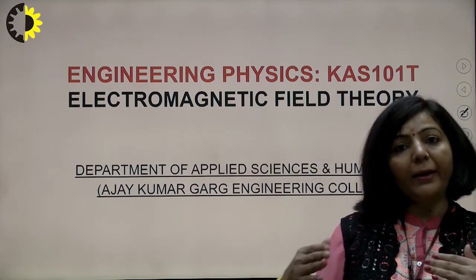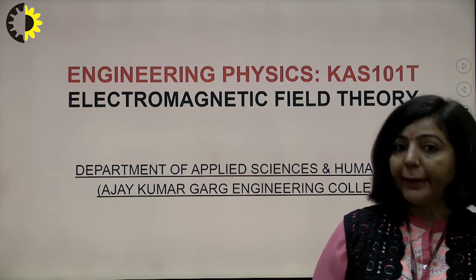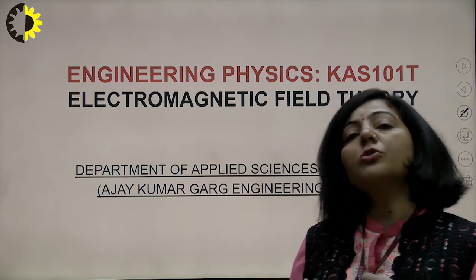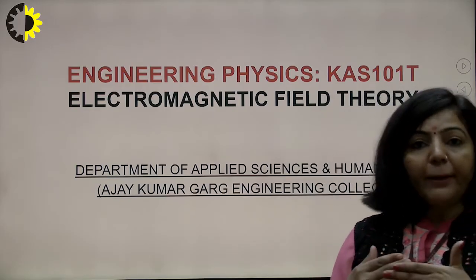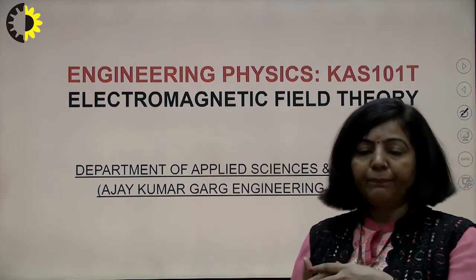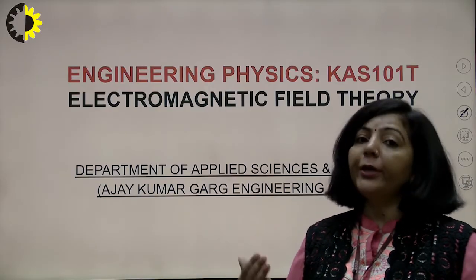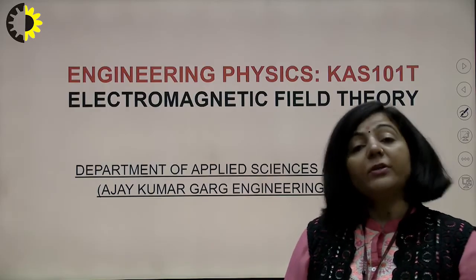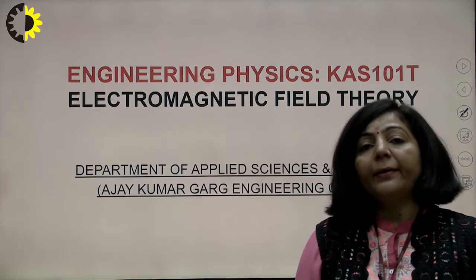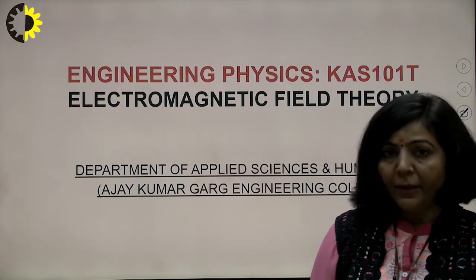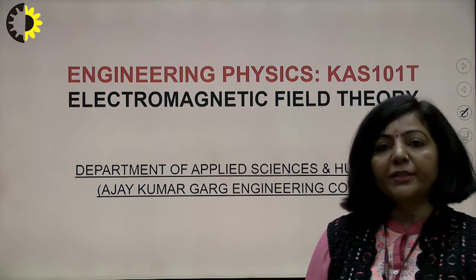So there will be transfer of energy from one point to another in a medium. That flow of energy along with the electromagnetic pulse was given by Poynting, in terms of a vector, and that vector is known as the Poynting vector.